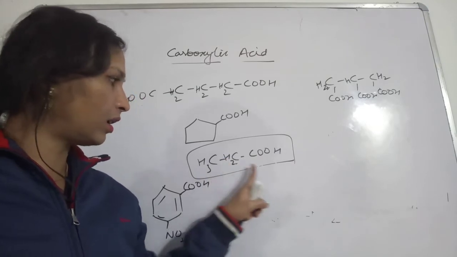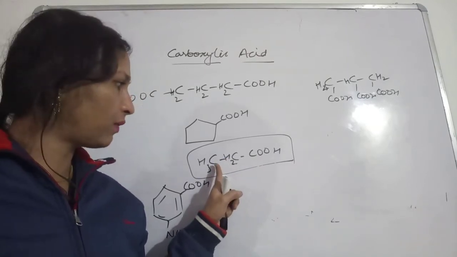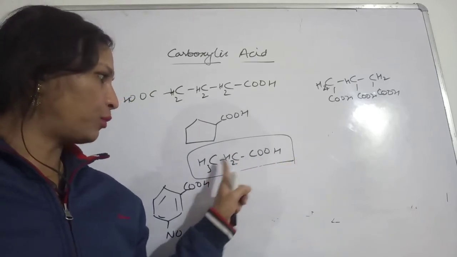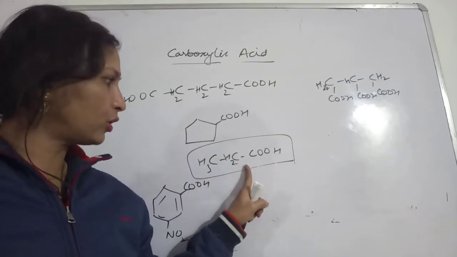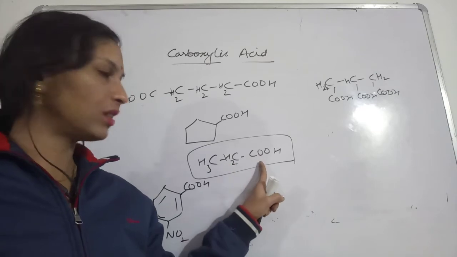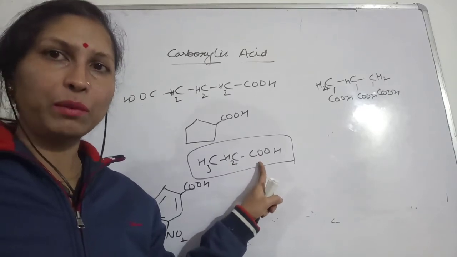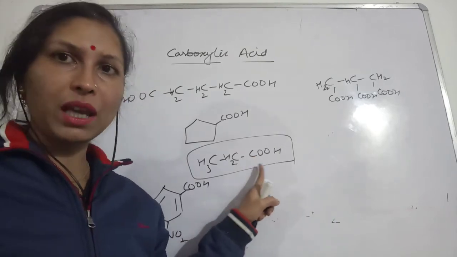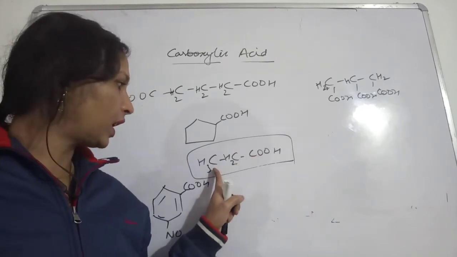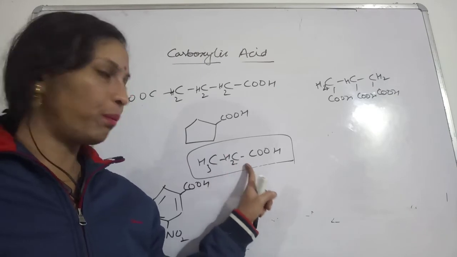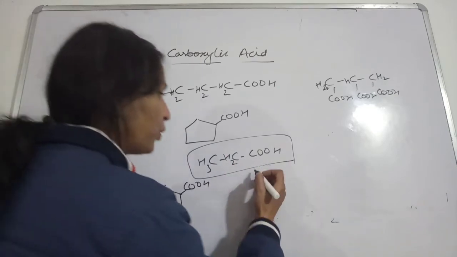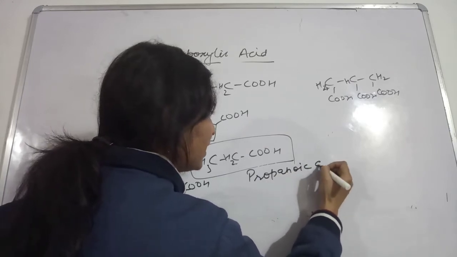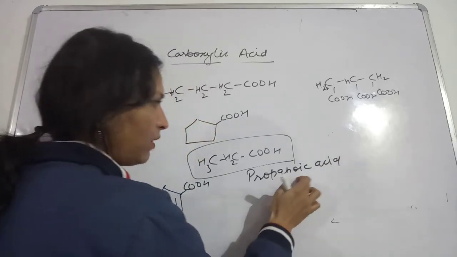1, 2, 3. Three carbons were there. That is why we will have to choose the word root prop. Propanoic acid, or propane-1-oic acid, that also you can write, but because this is always the terminal carbon possessing the functional group, we can skip the 1 and say propanoic acid, instead of writing propane-1-oic acid.